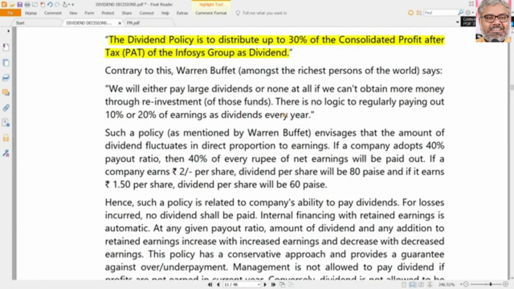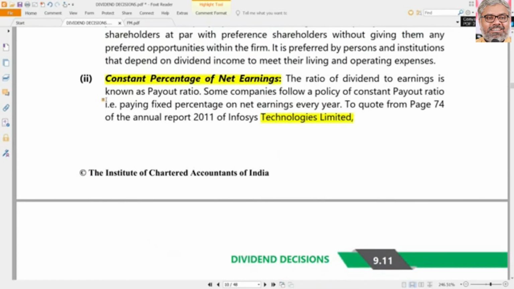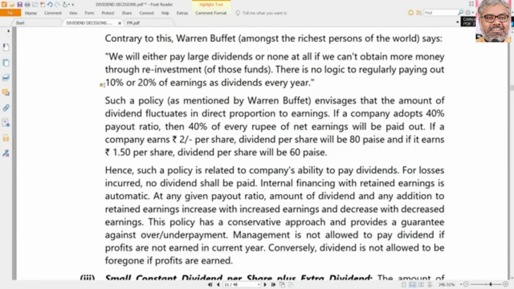But irrespective of earnings, they will have 30% of the earnings distributed as dividend. That means 70% naturally they wanted to retain. That was an old policy. Recently they are declaring higher dividends than that. As I said already, since earlier those were growth companies, now mature companies, the policies will change. Right? So that is the point here.